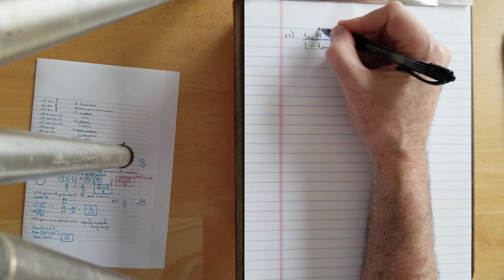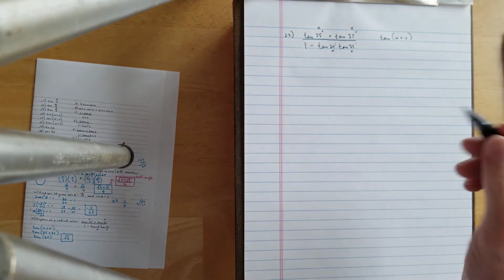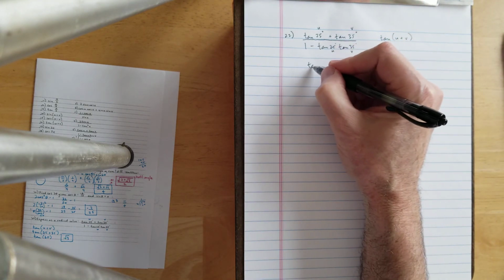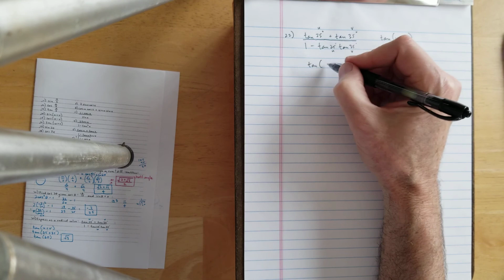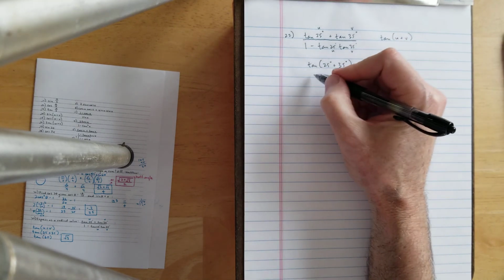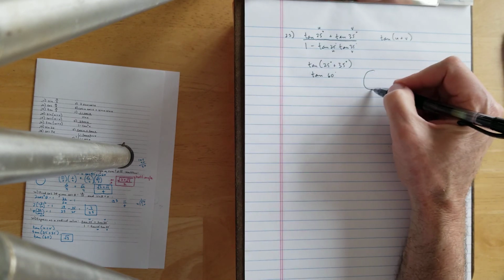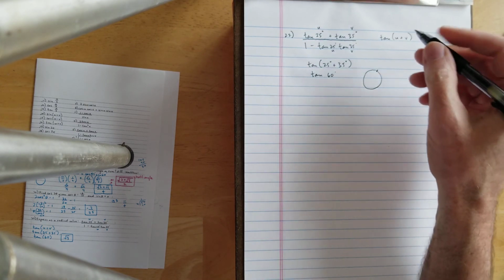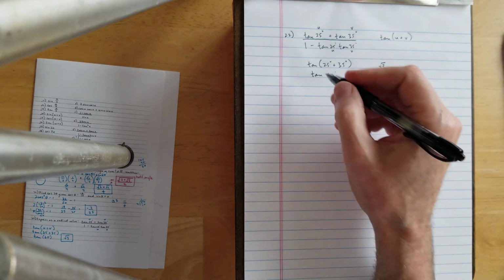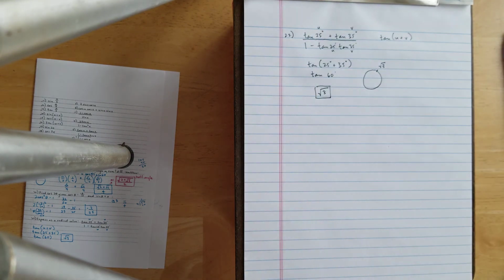That means we let this one equal u, this one equal v, all the way through u and v. And so we're just going to substitute u and v into this simpler equation. Tan of 25 plus 35, which is tan 60. And think about your unit circle in the 60-degree position here. The tan value for that one is square root of 3, positive square root of 3. So my answer is positive square root of 3. All right.